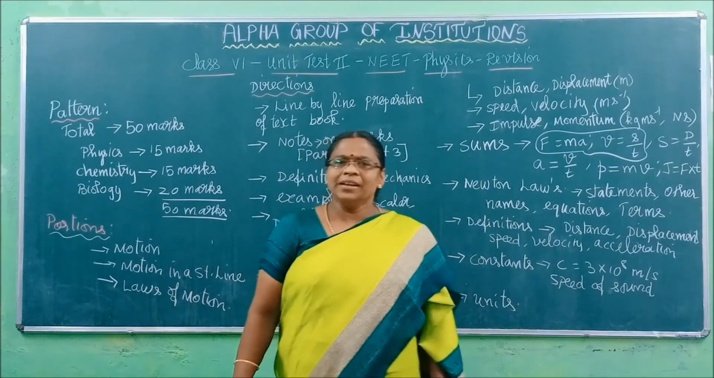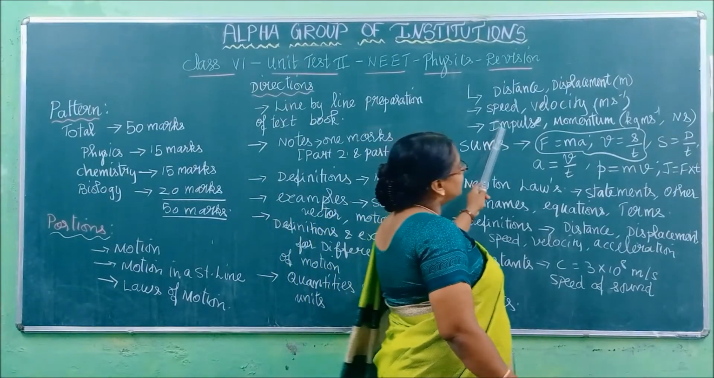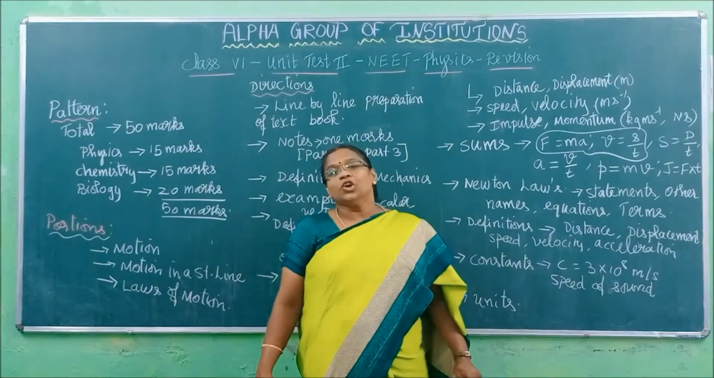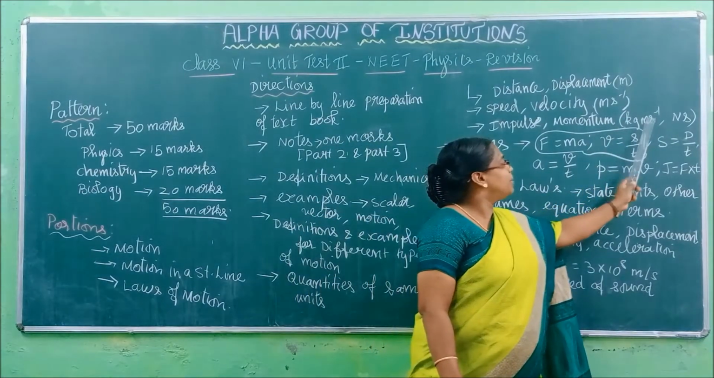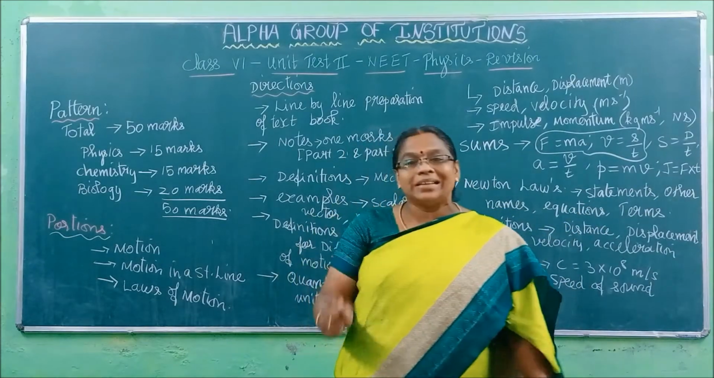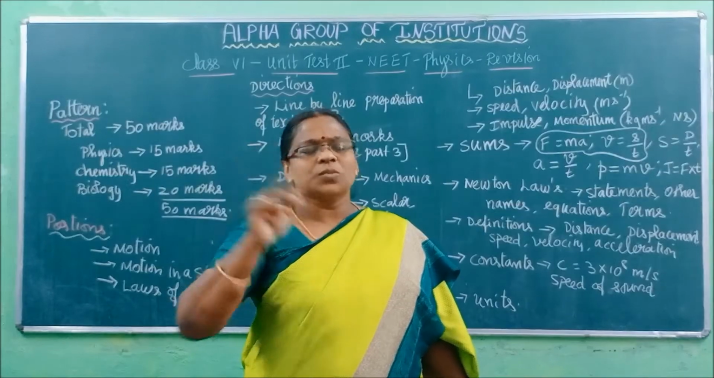Next one, impulse and momentum. Do you remember that? Impulse and momentum. The symbol for impulse is J and the symbol for momentum is small p. What are their units? Kilogram meter per second and Newton second. Any one of these will come.